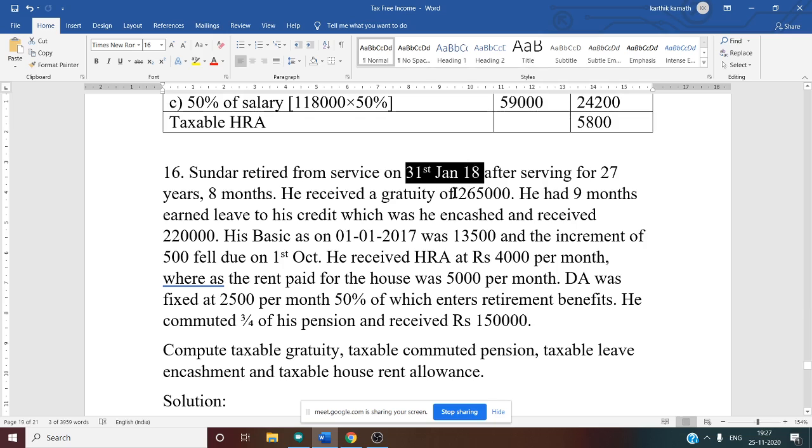He retired in January, right? That is why January is not included. Suppose if he retired in February, February is not included, like that. So now he retired in January, January is not included. Excluding January, last 10 months.